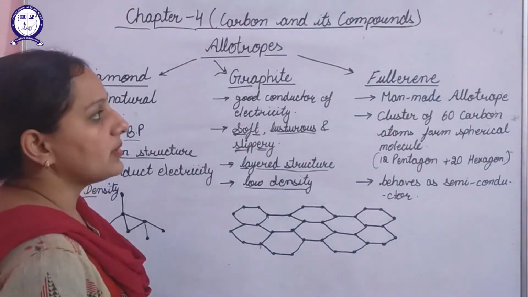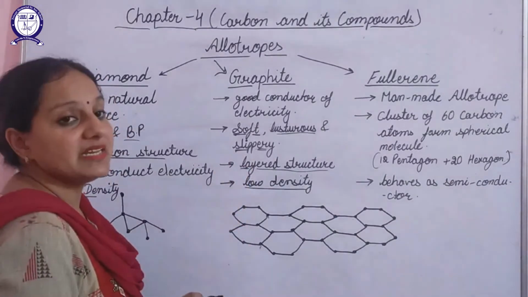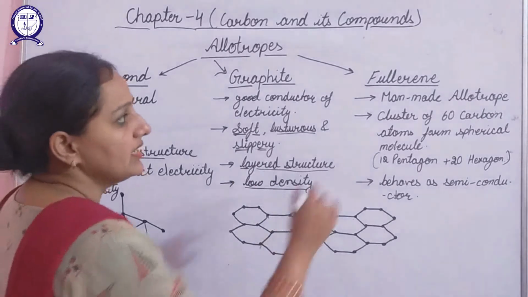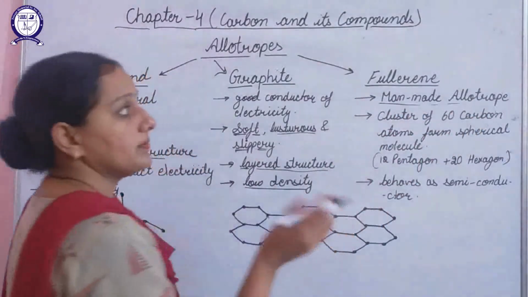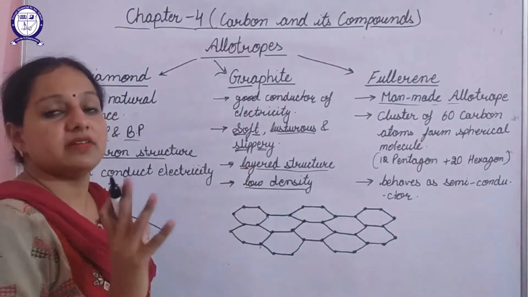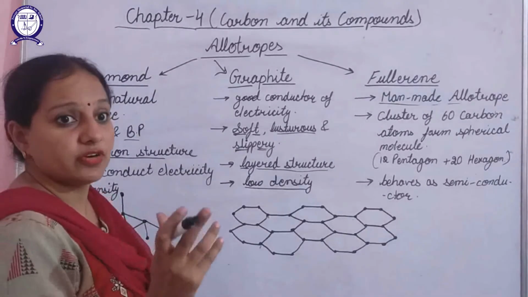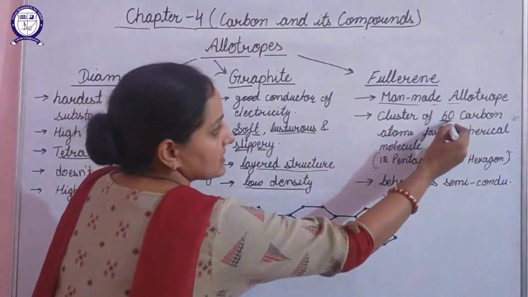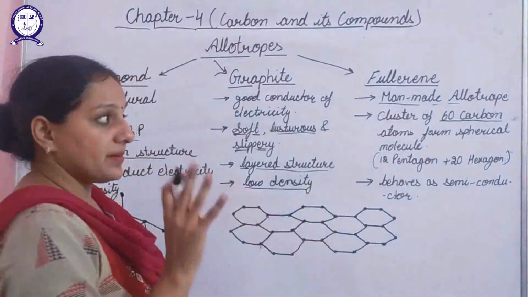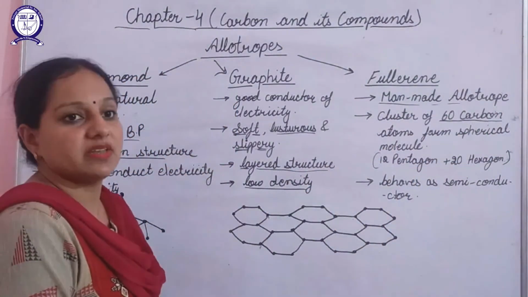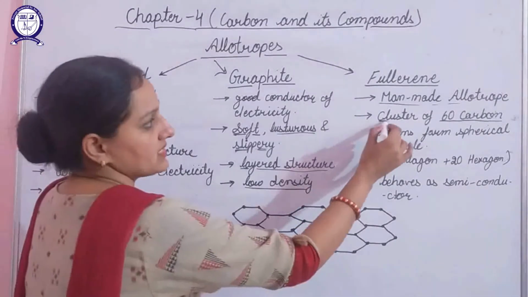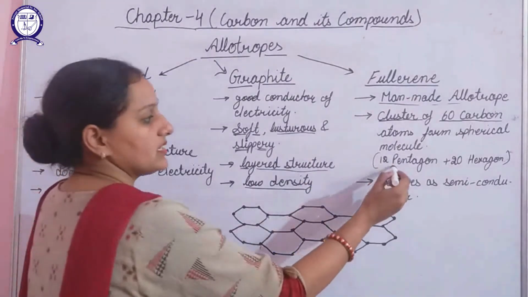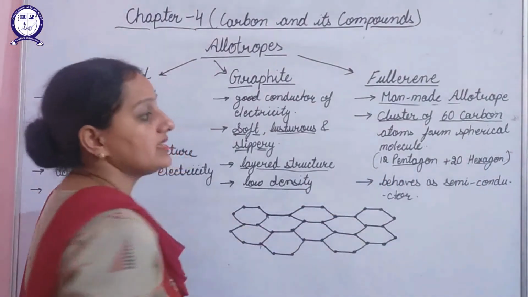Third one, if we talk about fullerene, fullerene's complete name is Buckminsterfullerene. In short, we can call it fullerene. This is a man-made allotrope. Now, the structure of fullerene resembles the structure of a football. It has a spherical structure. So, in this, basically 60 carbon atoms combine together to form one spherical molecule. So, it is considered as a cluster of 60 carbon atoms. In that cluster, it will have pentagons and hexagons.